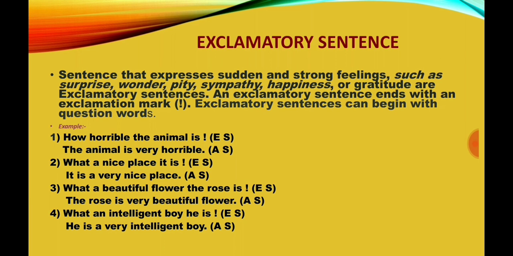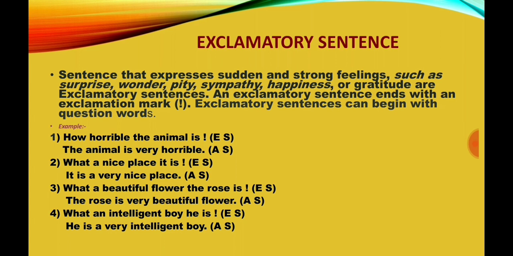1. How horrible the animal is. It is an exclamatory sentence. It is changed to an assertive sentence like this: The animal is very horrible. Second one, what a nice place it is. Exclamatory sentence. It is a very nice place. This is an assertive sentence.